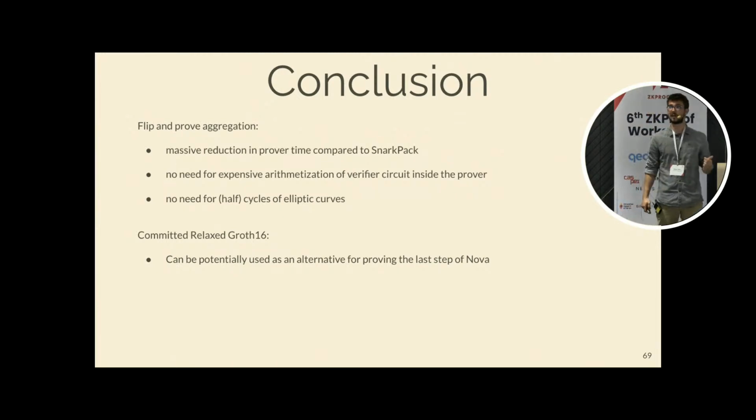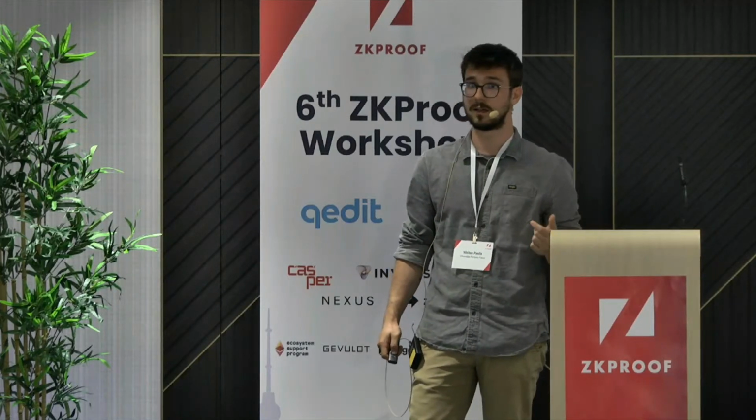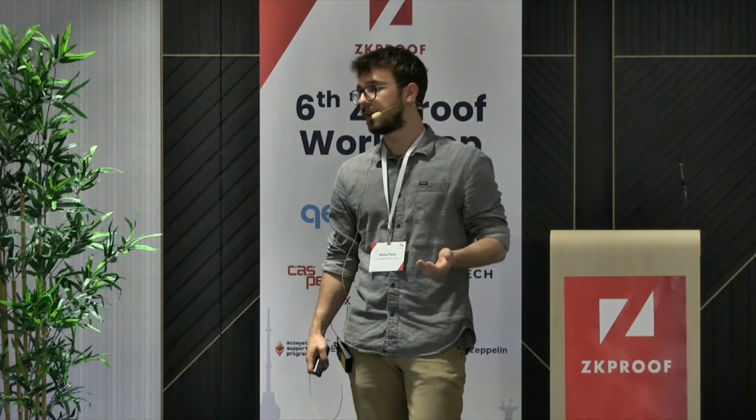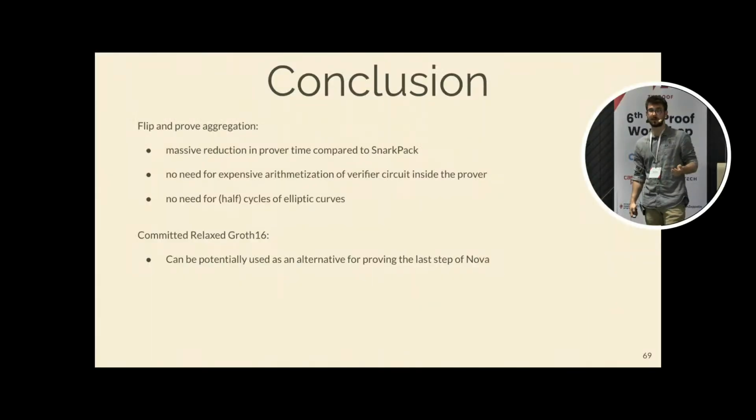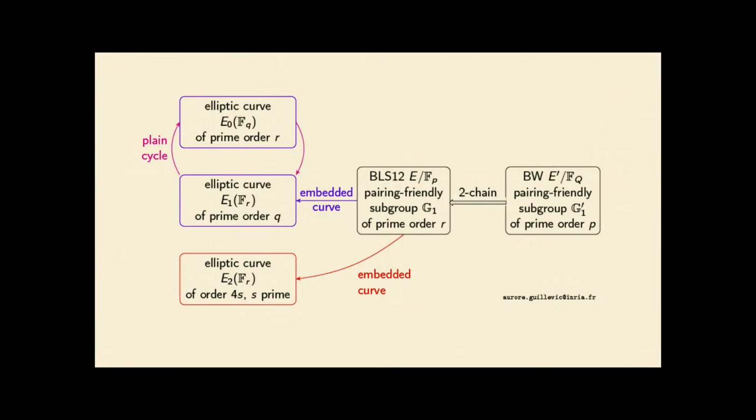Of course, here, because Nova uses a cycle of curves before the final statement, and we don't have one for pairings, we can either use a half cycle and end up with the final curve being the one with the pairing in order to do the committed relaxed Groth16. Or we could use something, a very recent work from the past week, where we have this inverse lollipop construction, with a cycle of ordinary curves.